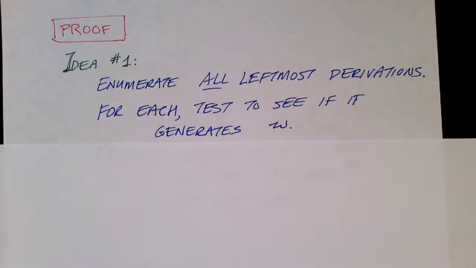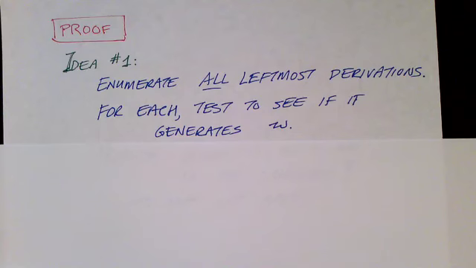So how can we solve the acceptance problem for context-free grammars? Well, our first idea is that we might start by trying to enumerate all the leftmost derivations. Of course, there are an infinite number of leftmost derivations, but we can enumerate them one after the other. We can do all the derivations that have one step, and then we can do all the derivations that have two steps, and so on.